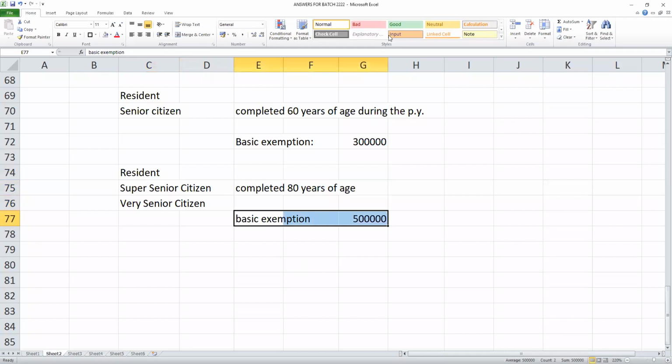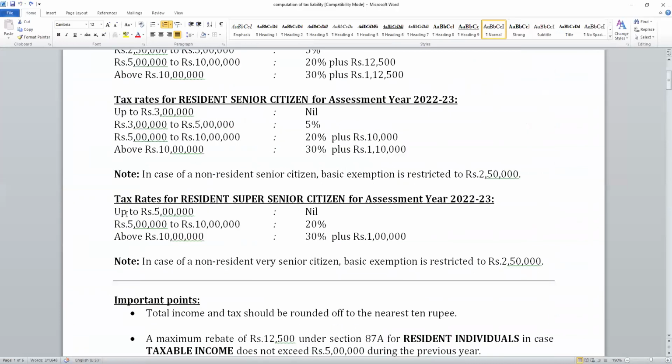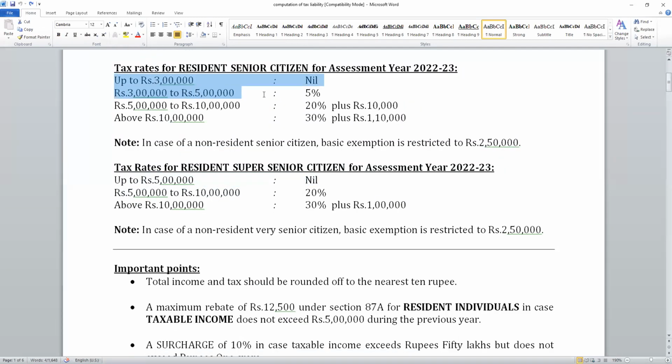One who has completed 80 years of age and is a resident gets a straight 5 lakhs exemption. That is why, if you see the tax rates for a resident super senior citizen, up to 5 lakhs is nil. Above 5 lakhs and up to 10 lakhs, 20%. Above 10 lakhs, 30%. Anyway, I'll explain this in the next class.